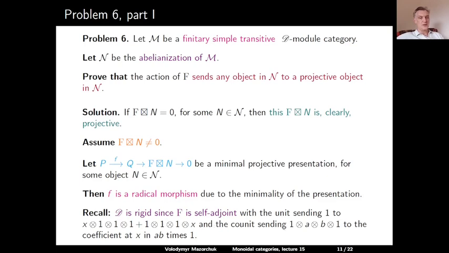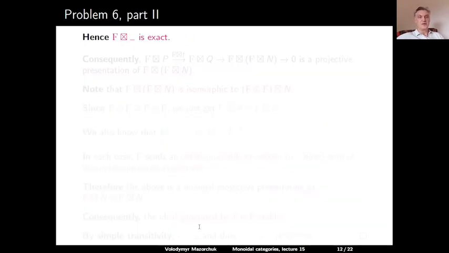And we have the counit map, which sends 1 tensor A tensor B tensor 1 to the coefficient at x in the product A times B times 1 in the regular bimodule. It's easy to check that these two maps are unit and counit of the adjunction between F and itself. So F is a self-adjoint object, so D is a rigid category. But in particular, this means that the action of F is given by an exact endofunctor of N.